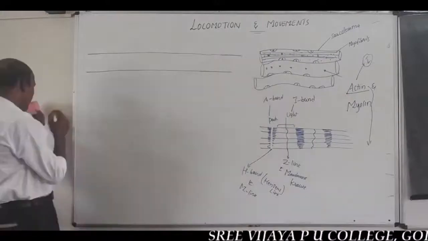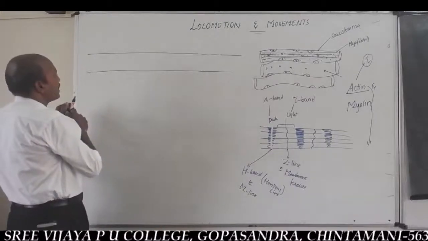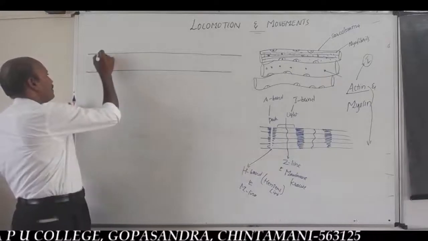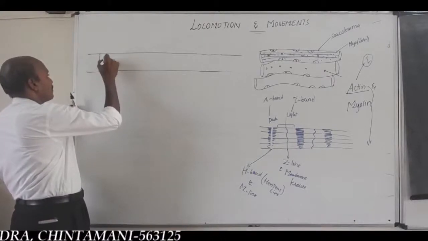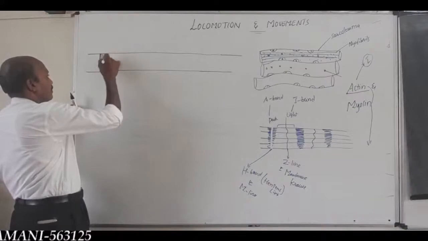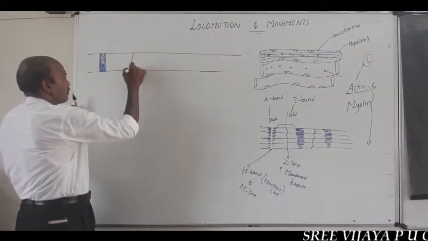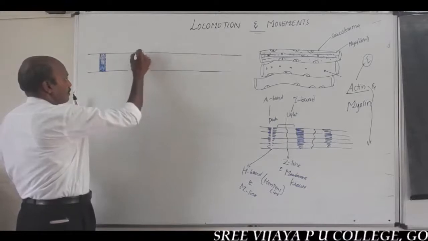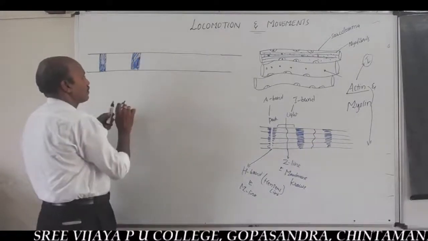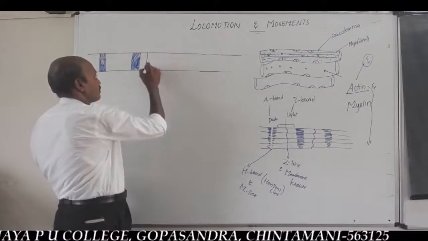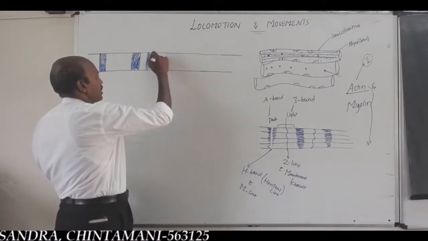In this striated muscle fiber, there are alternating dark and light bands.